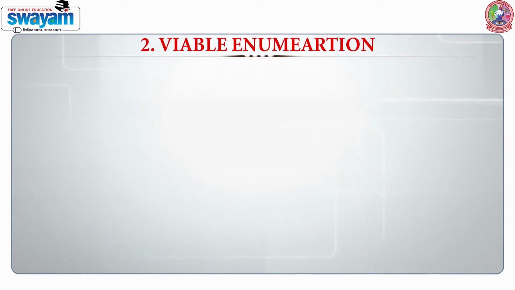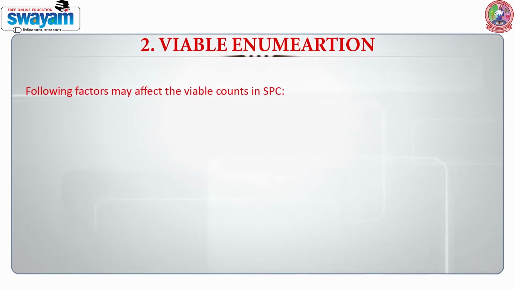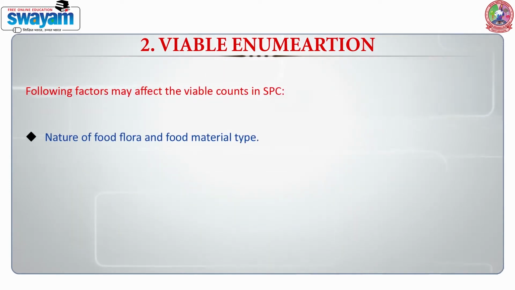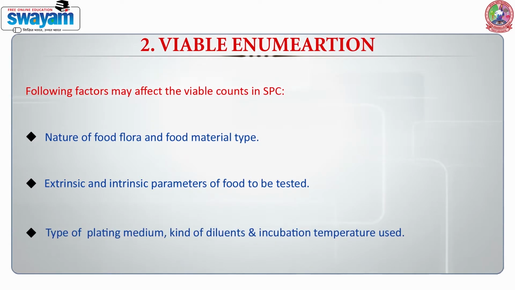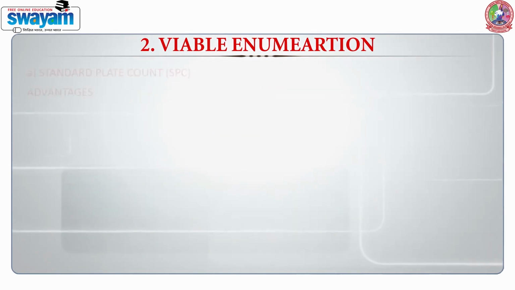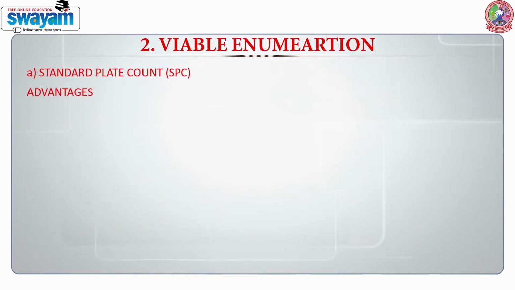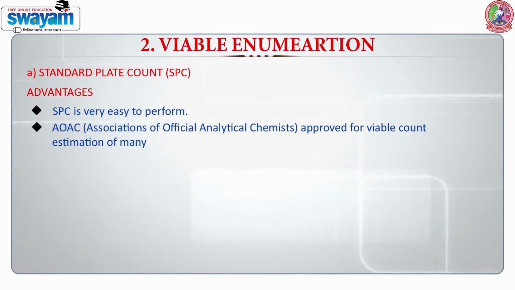While performing standard plate count, the following factors must be considered: nature of food flora and food material type, extrinsic and intrinsic parameters of the food to be tested, and type of plating medium, kind of diluents and incubation temperature used. The key advantage of standard plate count is that it is very easy to perform and it is approved by AOAC.